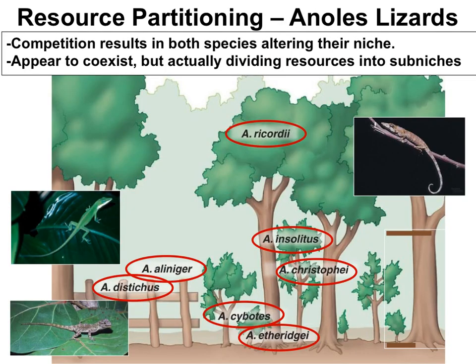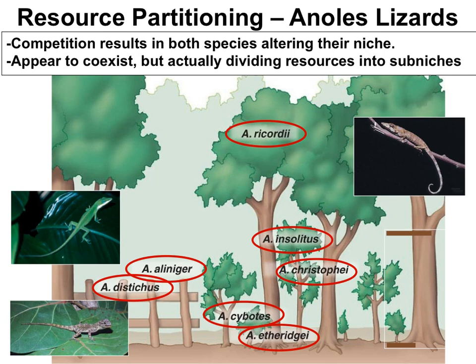Another possible outcome of interspecific competition is resource partitioning. These anoles are a good example. Anoles are small reptiles that eat insects like crickets and flies, as well as spiders and larvae. And in this area, you can count 7 different species of anoles all eating the same thing. So if organisms can't coexist in the same niche, how can there be 7 species here in the same place?